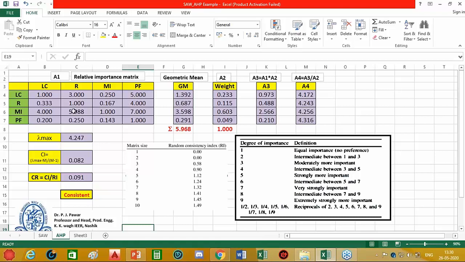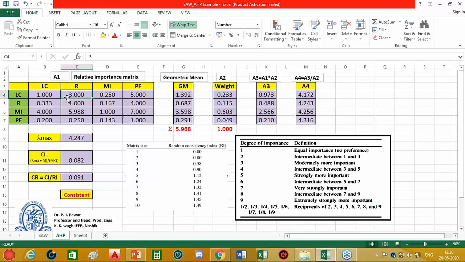Now, if load carrying capacity is moderately more important, so we assign degree of importance 3 over here, then automatically it means that repeatability error is 1/3 times as important as load carrying capacity. So when I compare repeatability error with load carrying capacity, it automatically becomes the reciprocal of 3.